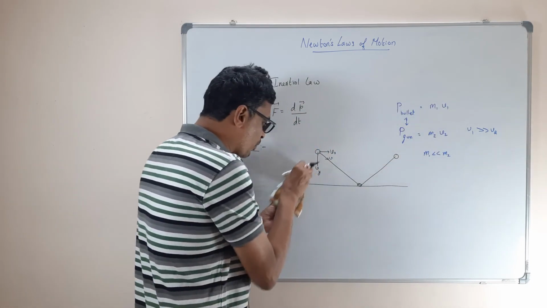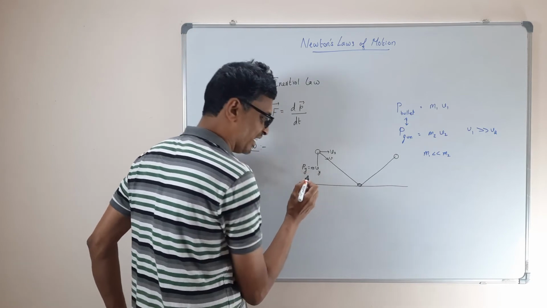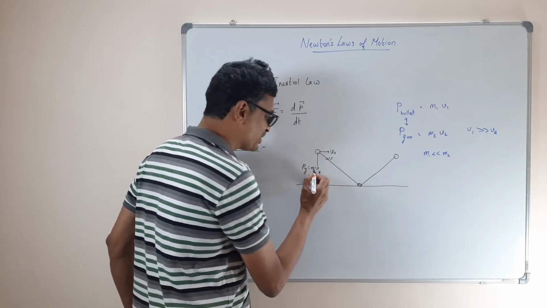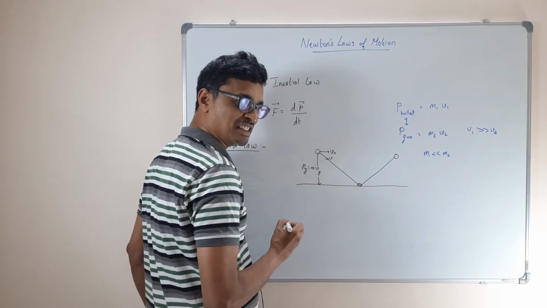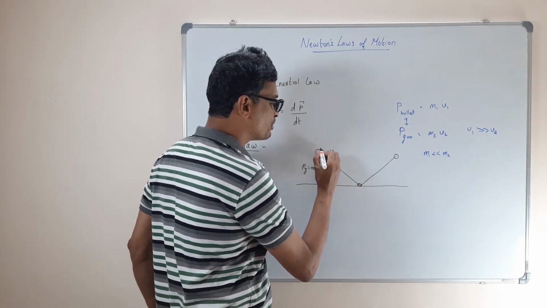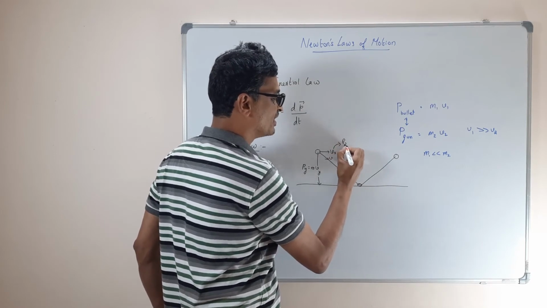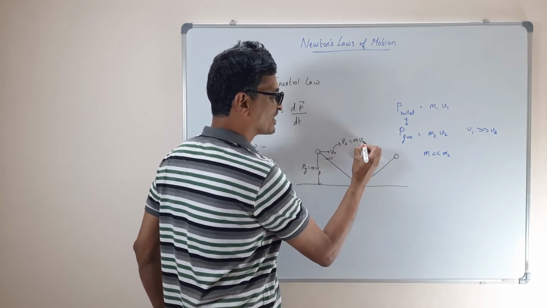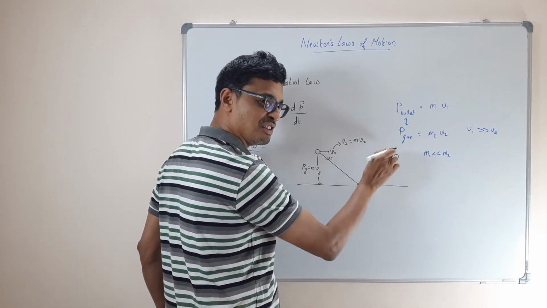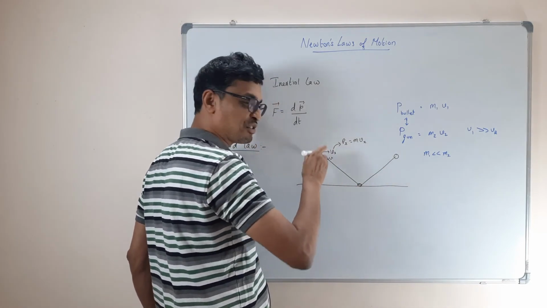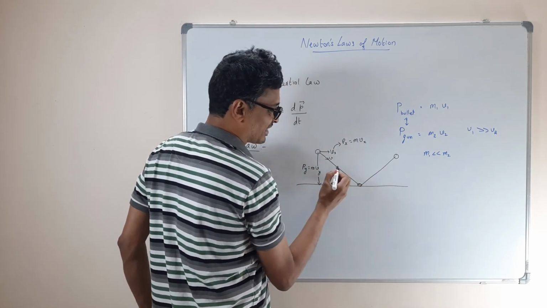Only the y component of the momentum, Py, which is equal to Mvy, is going to cause a force on the ground, changing the momentum, because this is not going to change. This moves with a constant velocity. The momentum Px will be Mvx. Am I right? There's no change in the momentum. Only this is the one which is going to give an opposite component. Of course, this is a resultant vector.